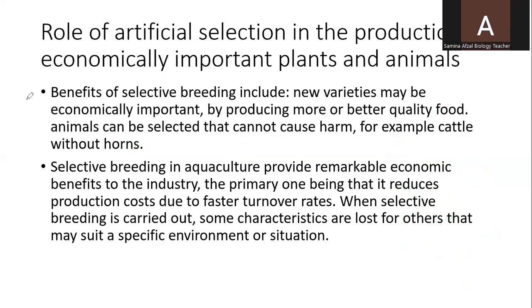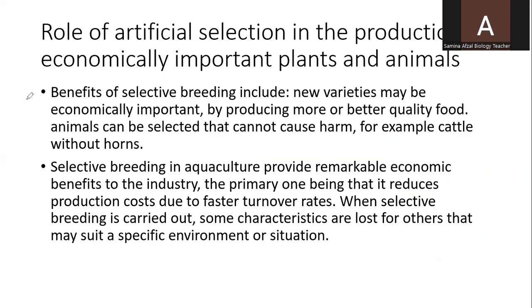Now, the role of artificial selection in the production of economically important plants and animals. From one plant, many plants can be grown. From one organism, different species can be originated. So in this way, economically important plants and animals are grown by using this method of artificial selection.